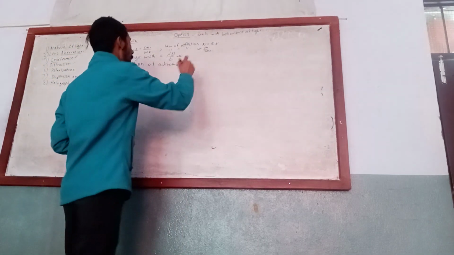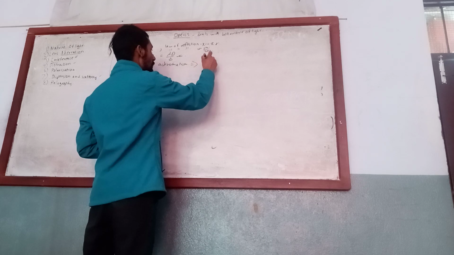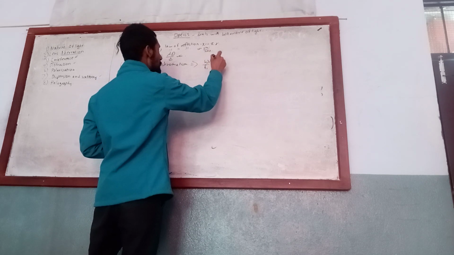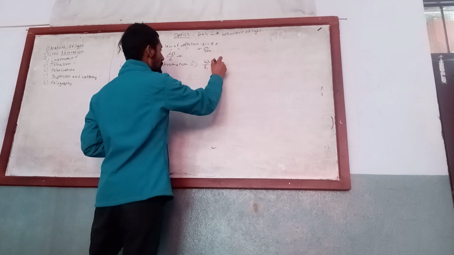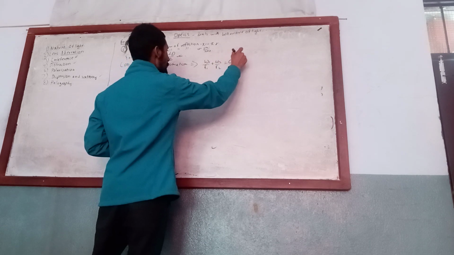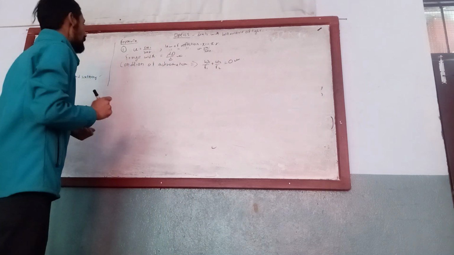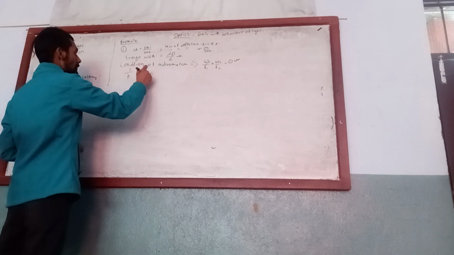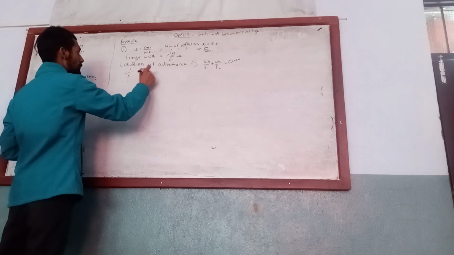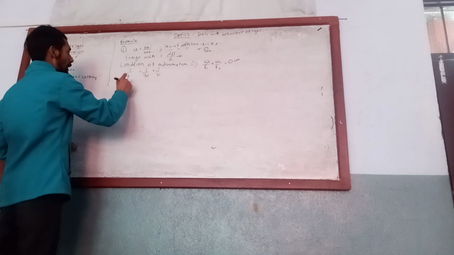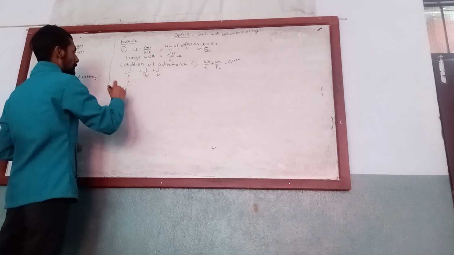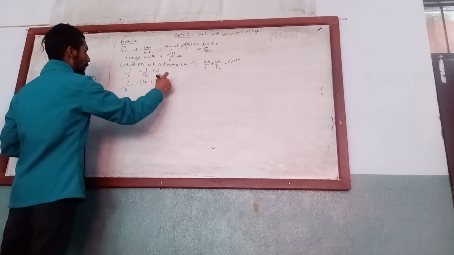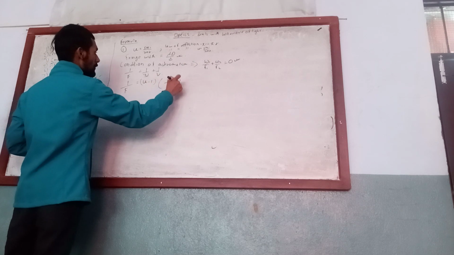Please remember it. The condition of achromatism is dispersive power of first upon focal length 1 plus dispersive power of second upon focal length 2 is equal to 0. This is the most important formula. And another required formula is 1 by f is equal to 1 upon u plus 1 upon v. And another formula is 1 upon f is equal to mu minus 1 times 1 upon r1 plus 1 upon r2.